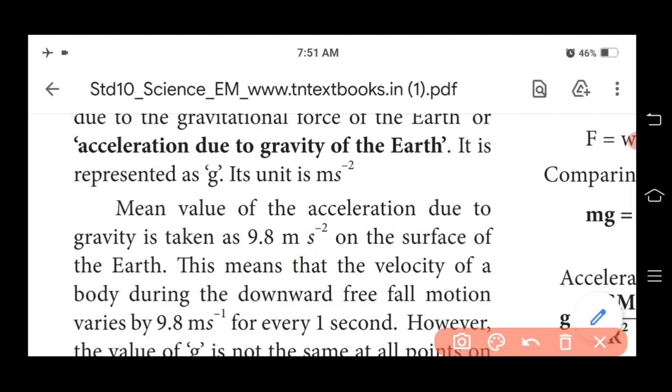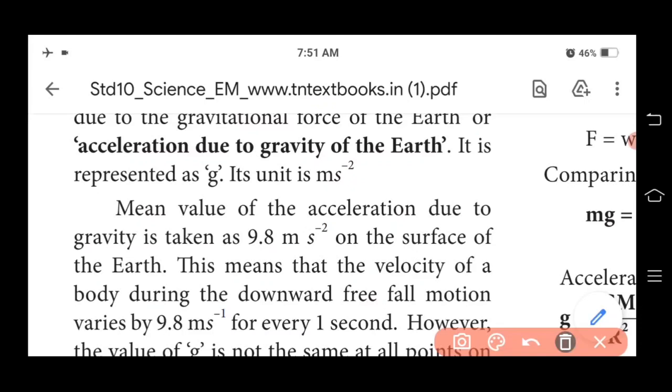This means that the velocity of a body during the downward free fall varies by 9.8 meter per second for every 1 second. We know that when we throw the object upward, at a certain point it reaches the earth again and falls down.